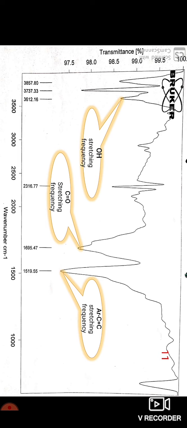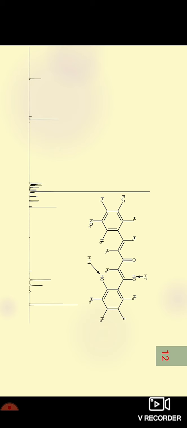Then this peak appears at 3612 centimeter inverse, and this is in the range of the hydroxy stretching frequency. Therefore, the data clearly indicate that this compound contains a carbon-carbon double bond, a carbonyl, and an OH group. Then this is the H1 NMR spectrum of compound 2.